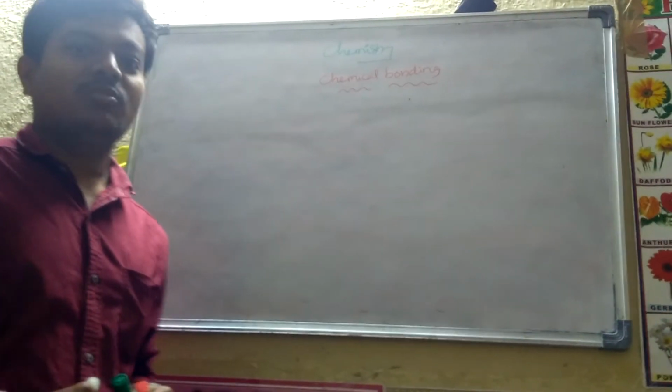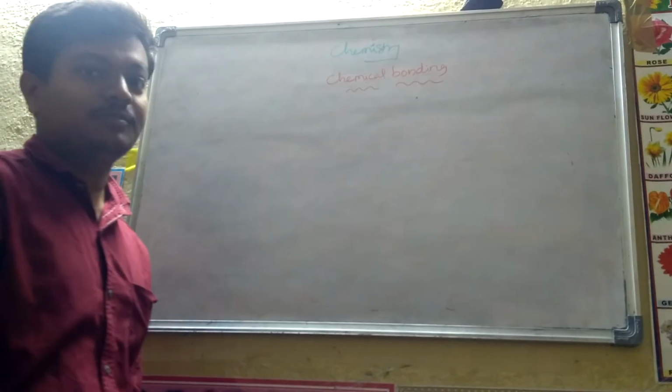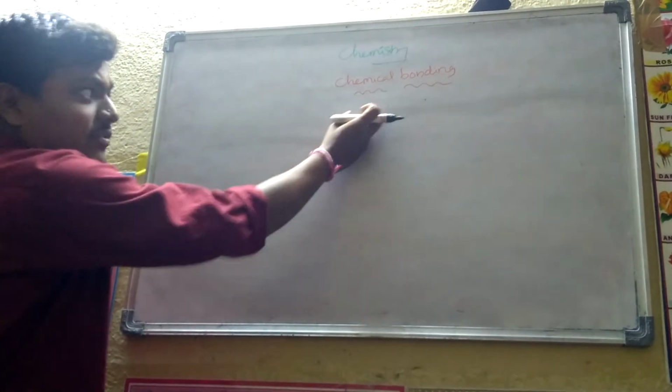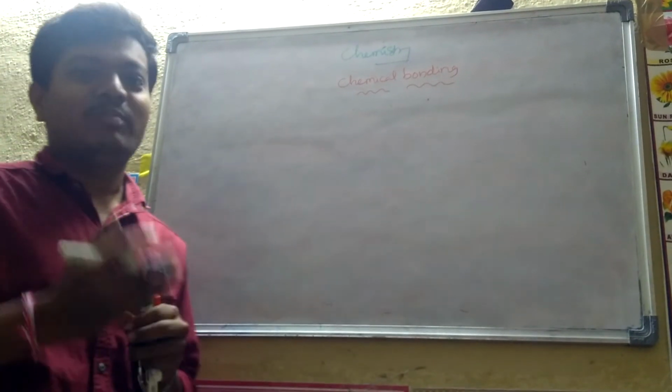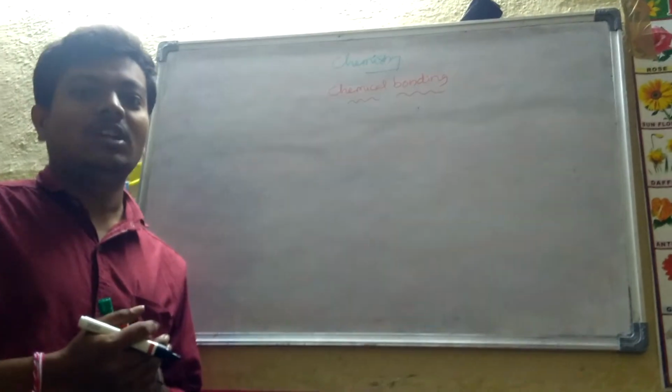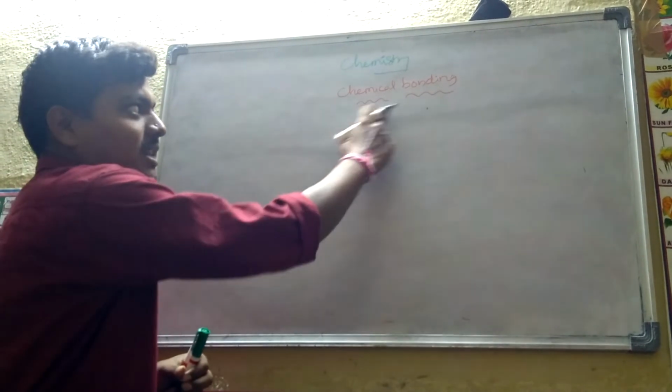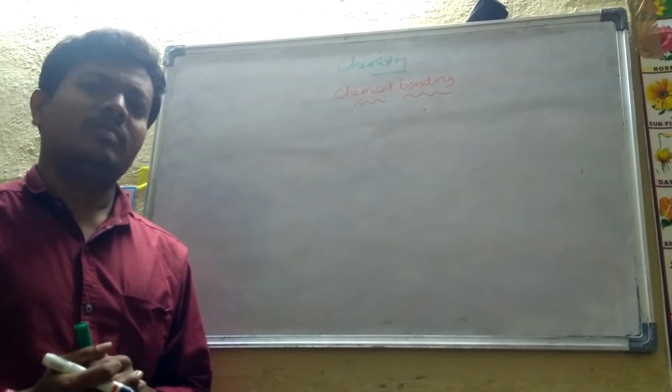Let's see the information about chemical bonding. What is the definition of chemical bonding? The force of attraction that binds the elements in a molecule or a compound is known as chemical bonding. What does chemical bonding mean?